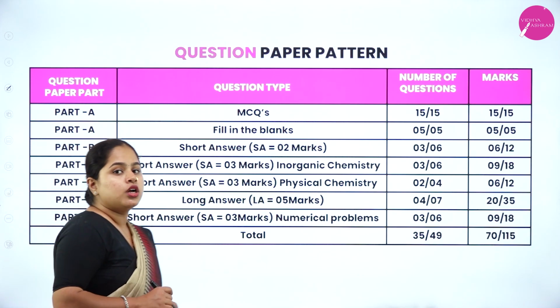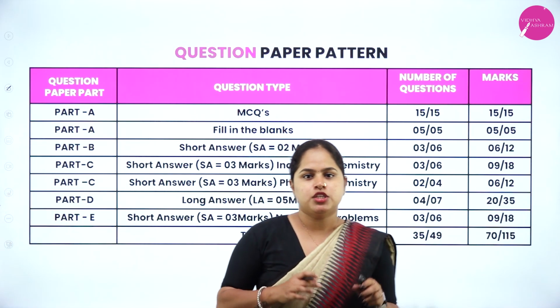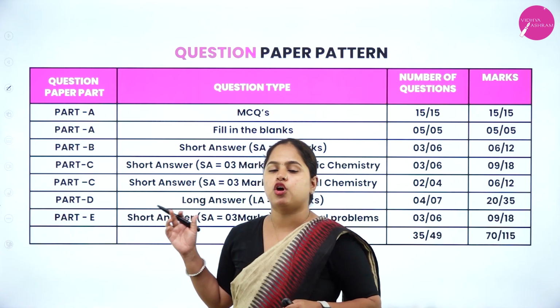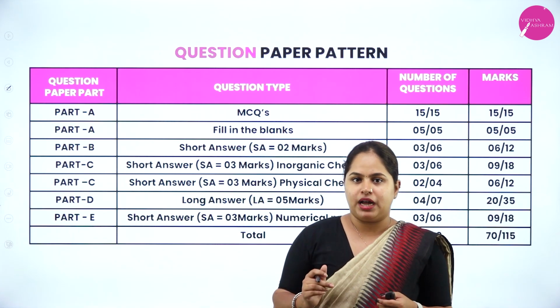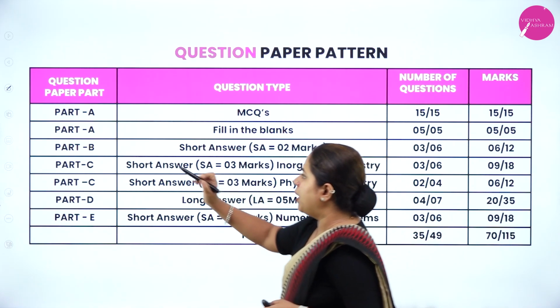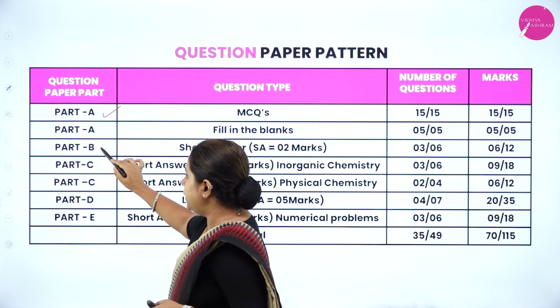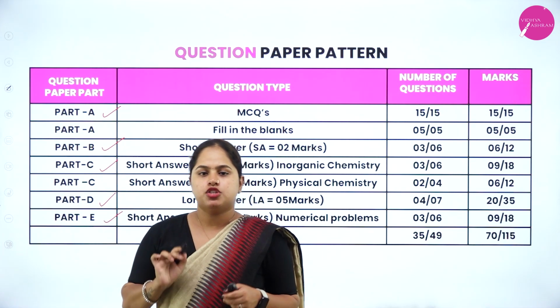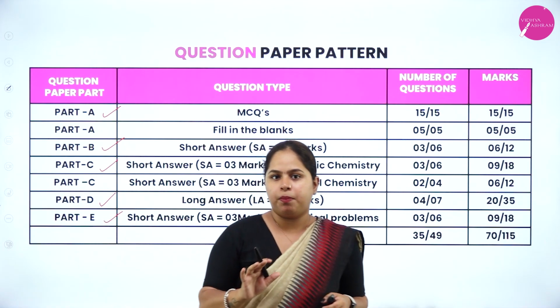Now moving on to the question paper pattern. So you have a total of 10 chapters that you have to study. Now we are moving on to the question paper pattern. So you have Part A, Part B, Part C, Part D and Part E. So in total you are having 5 parts, right?